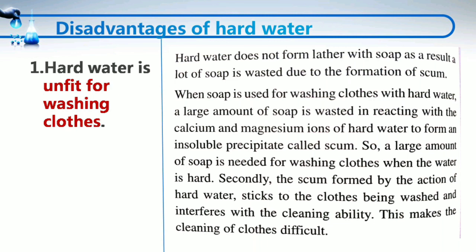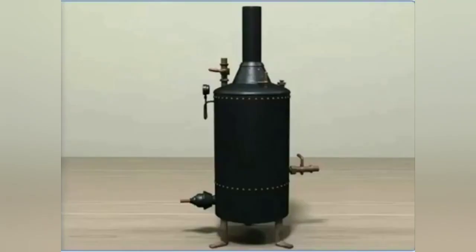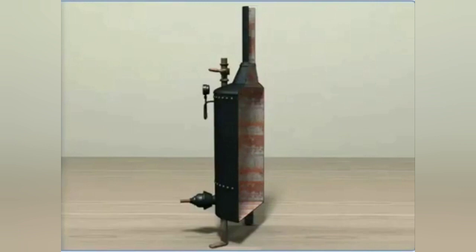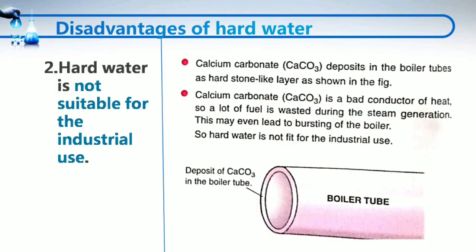Hard water is also not good for industrial use because when hard water is boiled in boilers, calcium bicarbonate present in it is converted into calcium carbonate precipitates, which are deposited on the inner walls of boiler as hard stone like layer. This calcium carbonate is bad conductor of heat. Therefore, this layer will not pass proper heat to the water inside the boiler. So to produce more heat, more fuel is required. Like this, a lot of fuel is wasted. It sometimes leads to the bursting of boiler also.